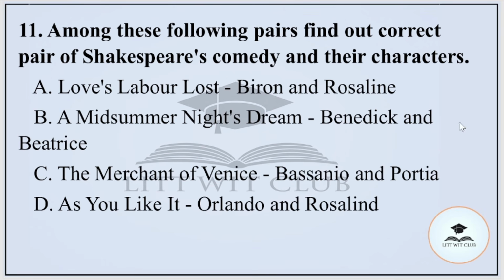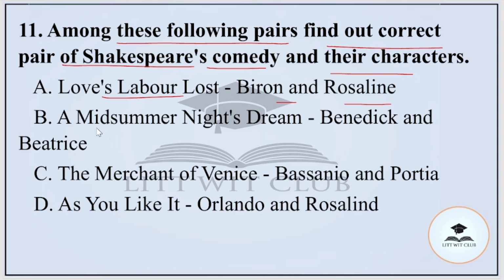Question number 11, among the following pairs, find out the correct pair of Shakespeare's comedy and their characters. Option A, Love's Labour's Lost, Biron and Rosaline, B, A Midsummer Night's Dream, Benedict and Beatrice. Option C, The Merchant of Venice, Bassanio and Portia, or D, As You Like It, Orlando and Rosalind. And the correct option is option B, that is A Midsummer Night's Dream, Benedict and Beatrice.